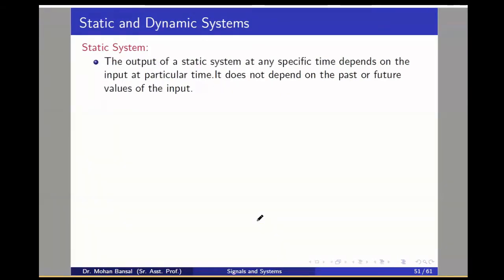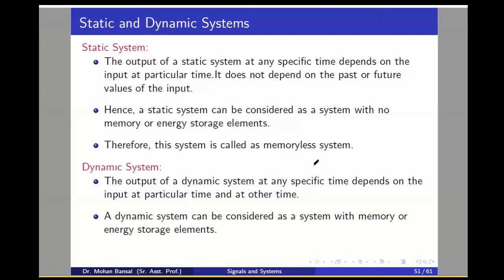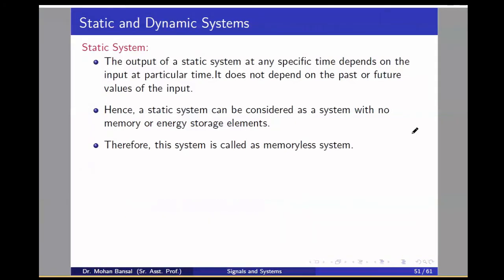Now come to the static and dynamic systems. Static and dynamic systems are somehow related to the causal and non-causal systems. The static system depends only on the present value of the input signal. There is no memory in the system, so we can say it is a memory-less system, because it depends only on the present value of the input.